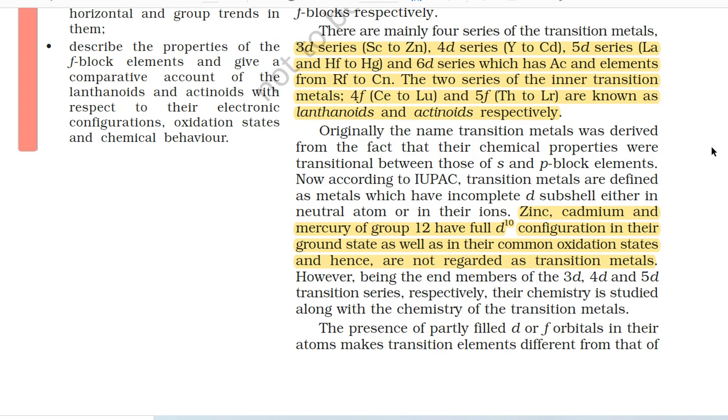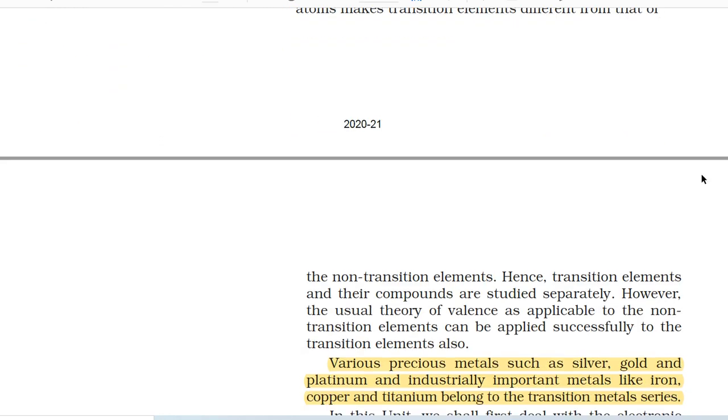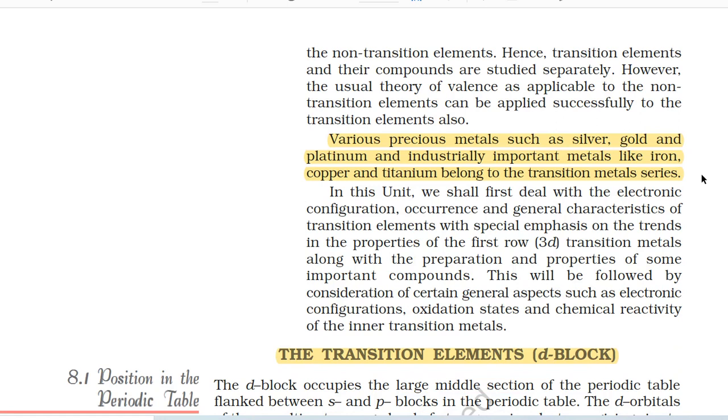However, being the end members of the 3d, 4d and 5d transition series respectively, their chemistry is studied along with the chemistry of the transition metals. The presence of partly filled d or f orbitals in their atoms make transition elements different from that of the non-transition elements. Hence, transition elements and their compounds are studied separately. However, the usual theory of valence as applicable to the non-transition elements can be applied successfully to the transition elements also.